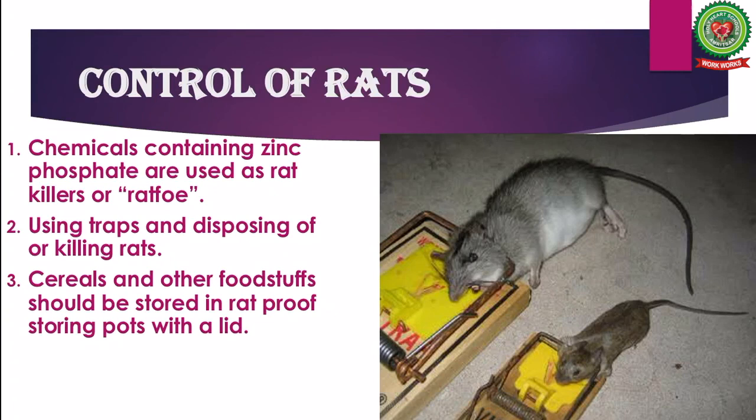Control of rats. Chemicals containing zinc phosphate are used as rat killers or rat foe. Using traps and disposing of or killing rats. Third, cereals and other foodstuffs should be stored in rat-proof storing pots with a lid.